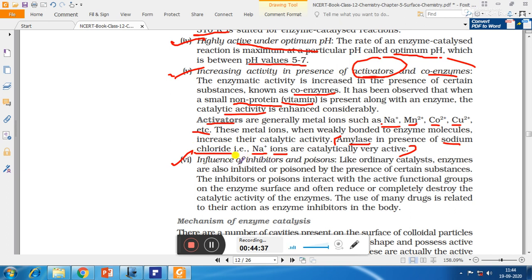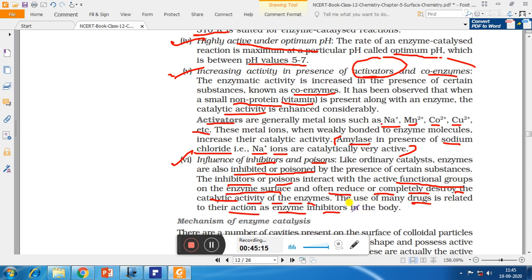Number 6 is influence of inhibitors and poisons. Like ordinary catalysts, enzymes are also inhibited or poisoned, means the activity of enzymes can be stopped by the presence of certain substances, and these substances are called inhibitors or poisons. They interact with the active functional groups on the enzyme surface and often reduce or completely destroy the catalytic activity of enzymes. The use of many drugs is related to their action as enzyme inhibitors in the body.